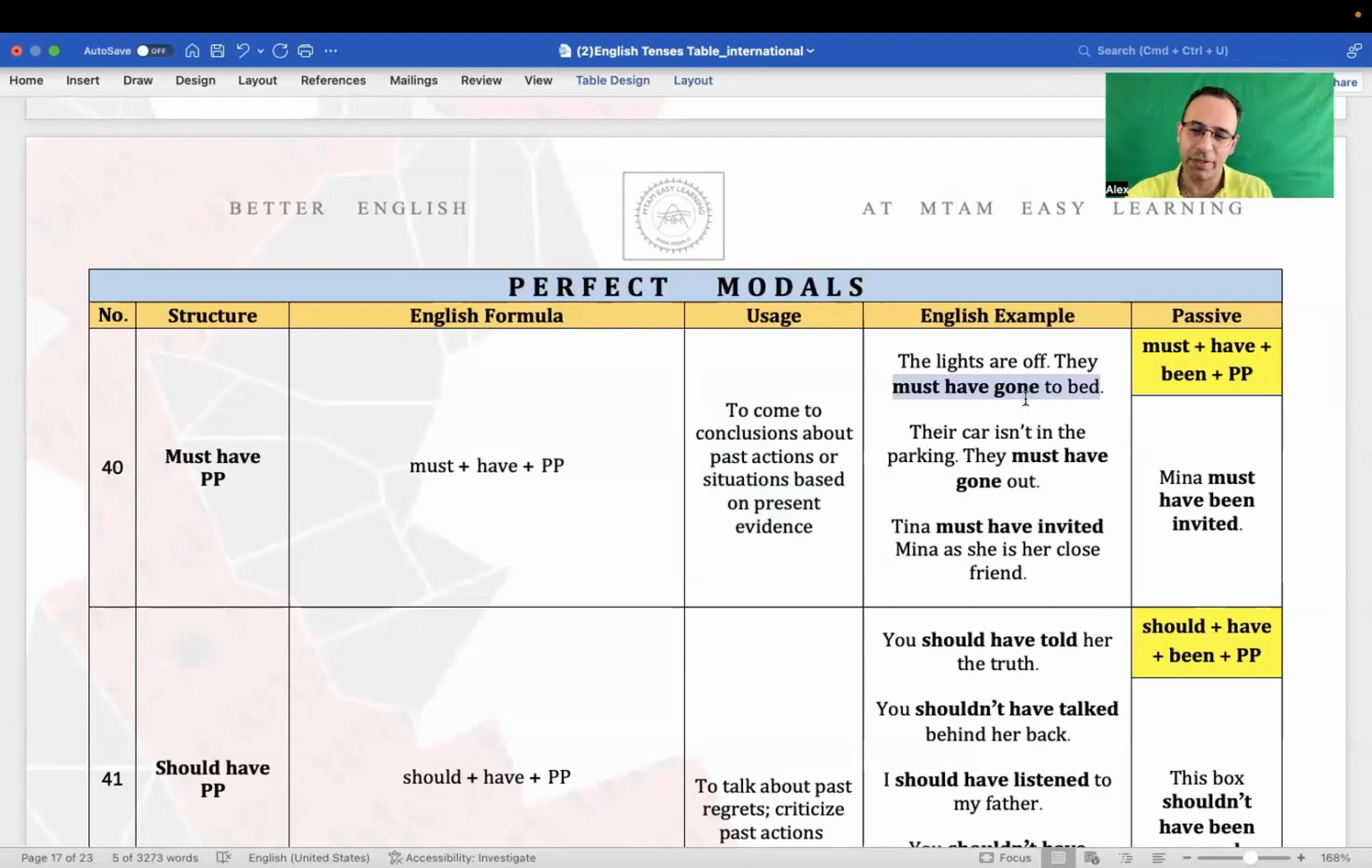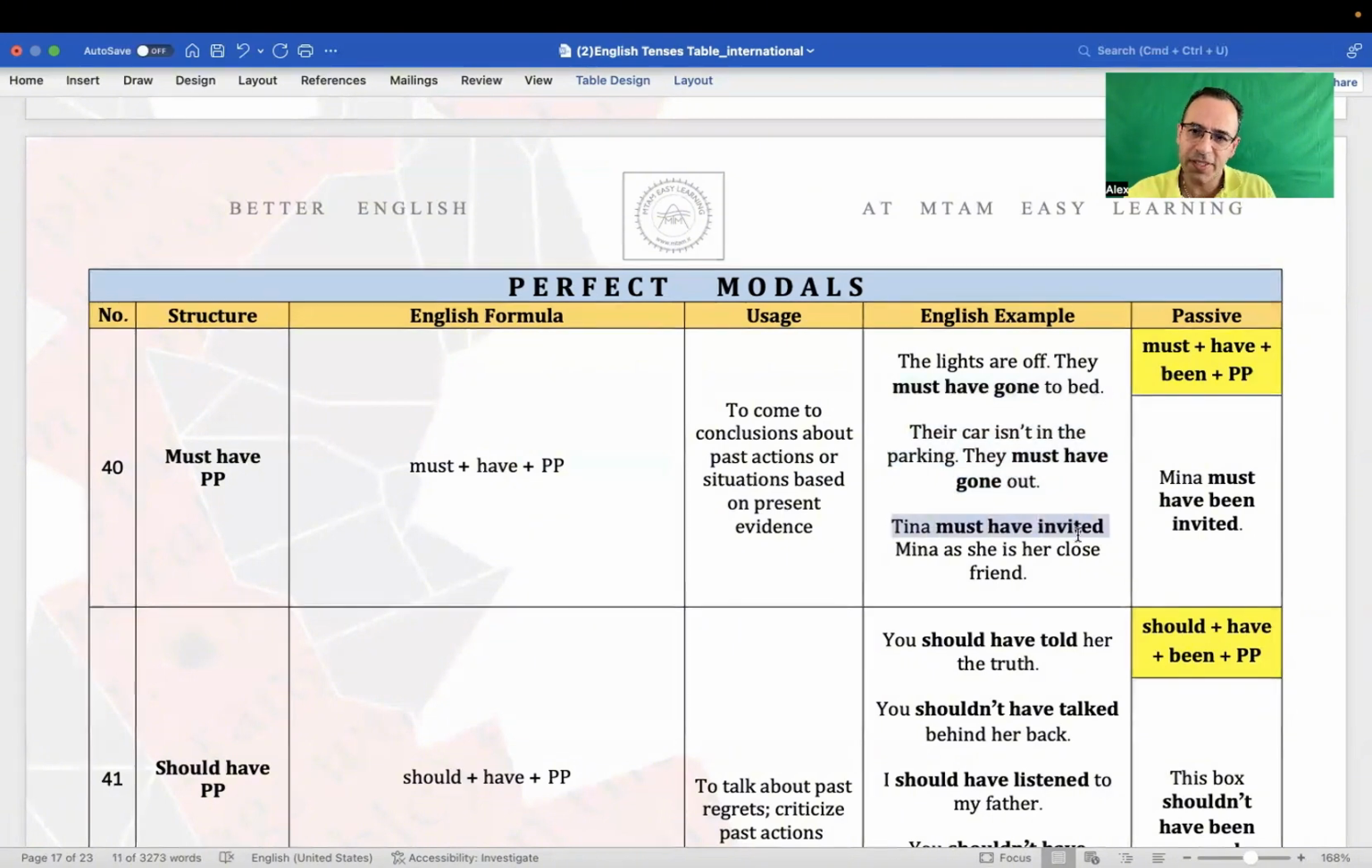So you just come to the conclusion that something happened before you arrived, in the past. What is it? Going to bed. So you say they must have gone to bed. Their car isn't in the parking. They must have gone out. For a second you think, and then you say, oh, let's look in the parking. Their car isn't in the parking. So what conclusion do you make? They must have gone out before you arrived.